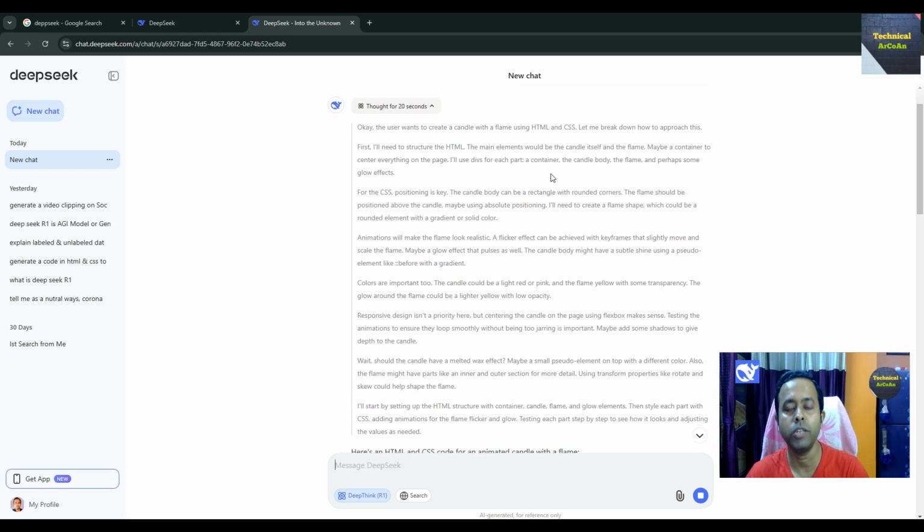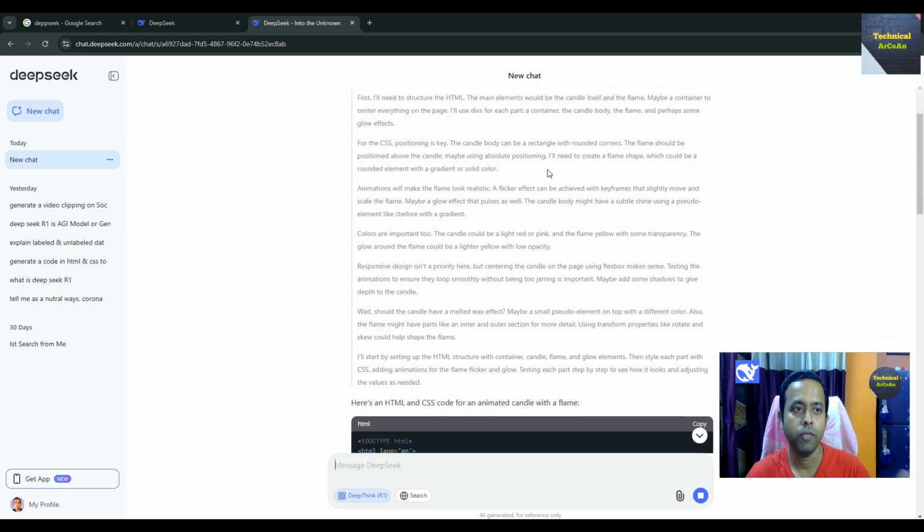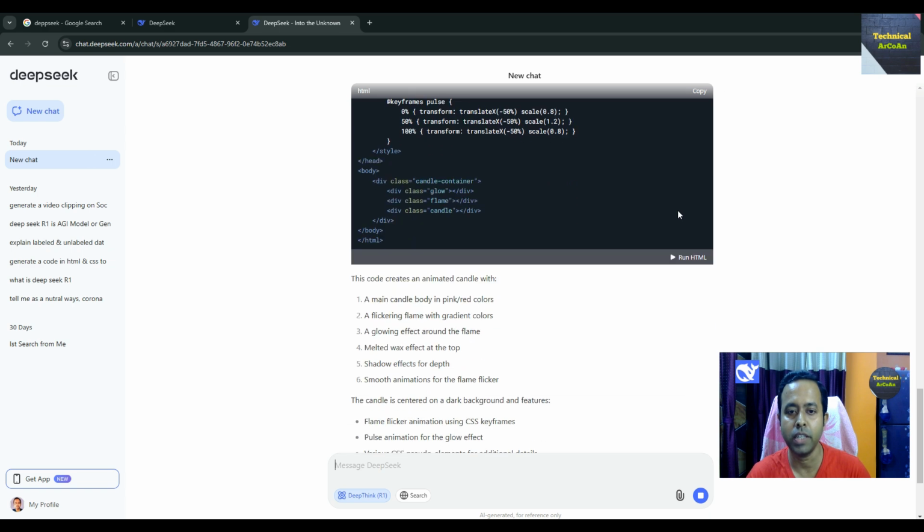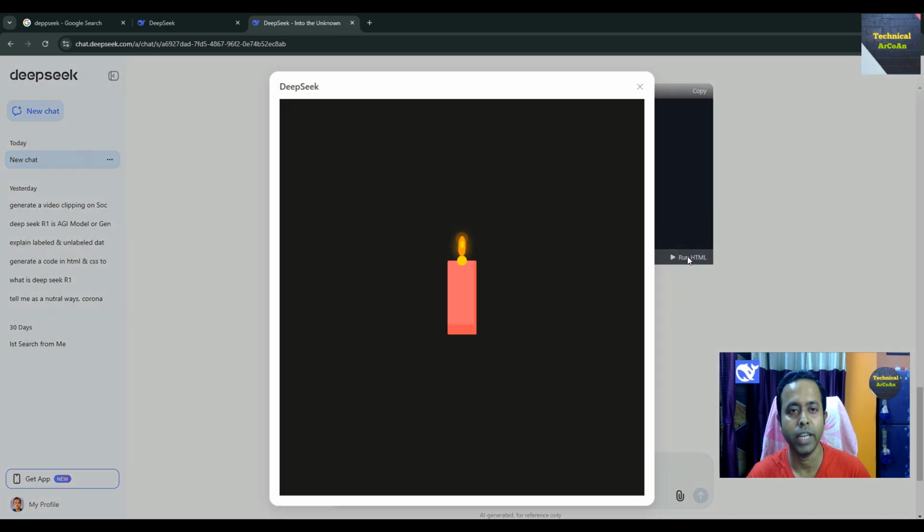So this particular prompt is very helpful and very interesting as far as the DeepSeek AI model is concerned. And after it generates, if we run this HTML, just click there, you can see it generates a candle with a particular flame, right? It's also generated by ChatGPT, but DeepSeek is totally free and open source, and probably unlimited for use for each and every account, right?